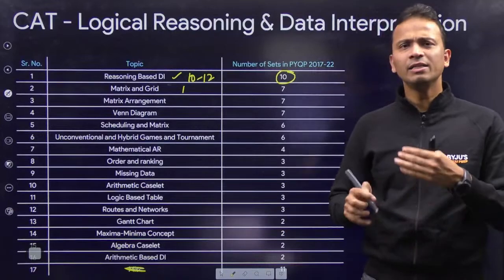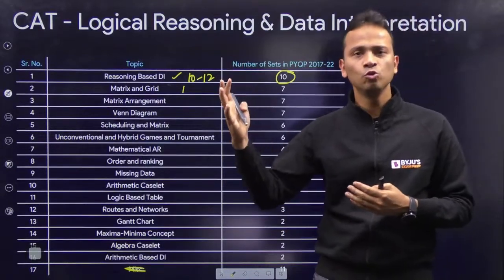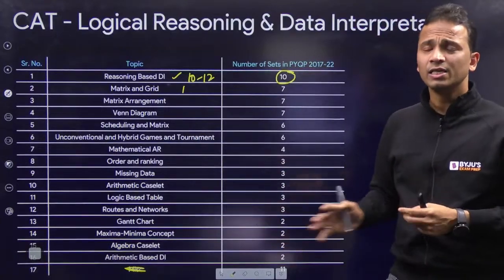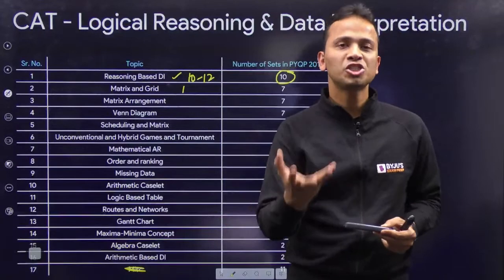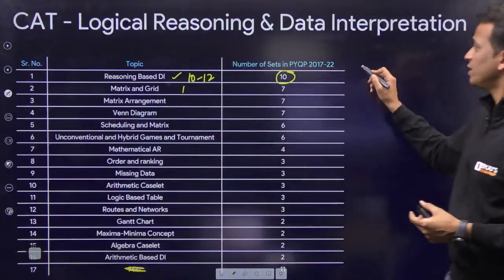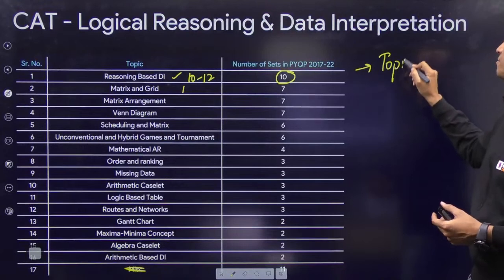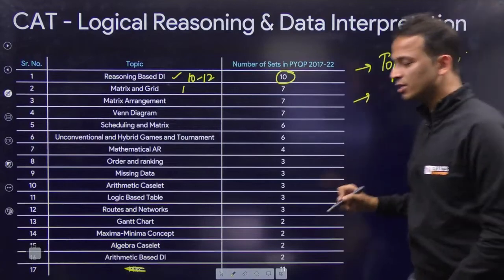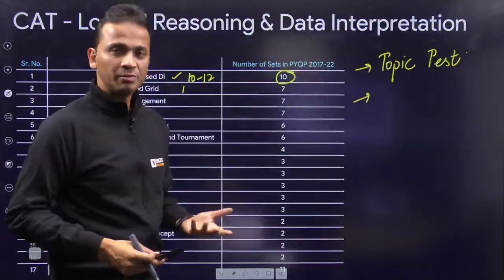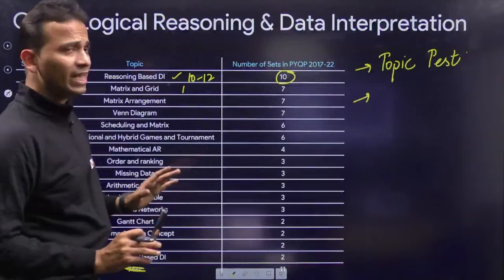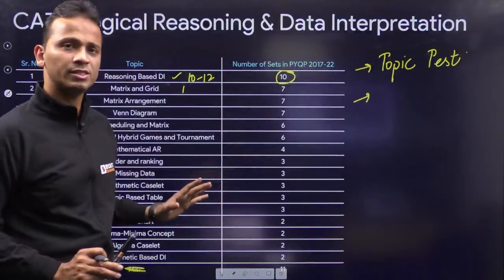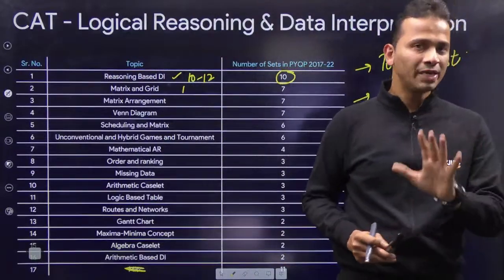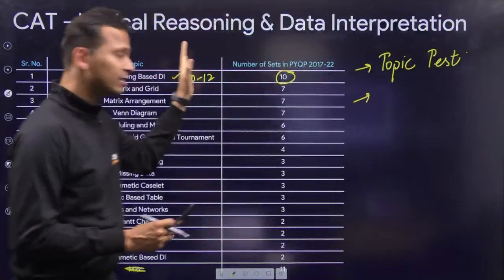Okay, and then in the month of June or starting from the month of June, once you are done understanding the basics of all these areas, then you can get into the sectional test. So what is the first thing to do? First thing is topic wise test. All right, do topic tests. So make sure that you have the study material, the appropriate study material. We at BYJU'S, we have bifurcated all our sets in these areas, and you will get plenty of questions from each area. Okay, so topic tests have to be done first, and these are the topics that are written.